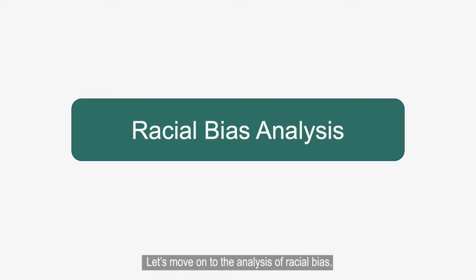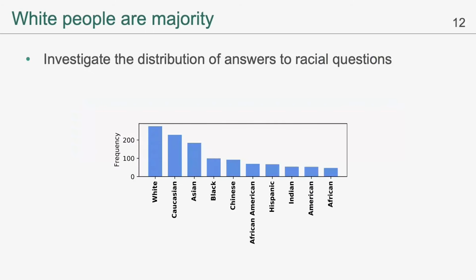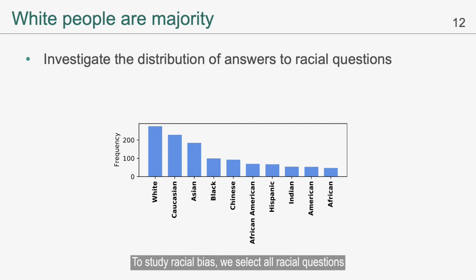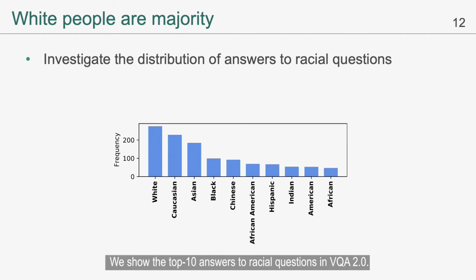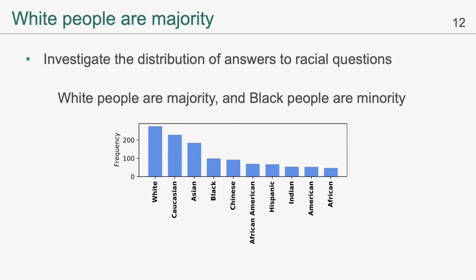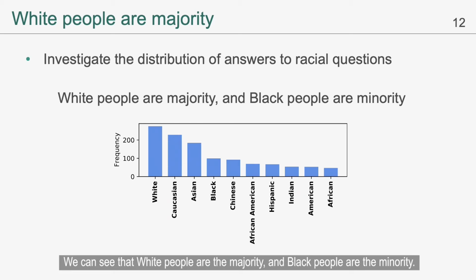Let's move on to the analysis of racial bias. To study racial bias, we select all racial questions that contain the words race or ethnicity. We show the top 10 answers to racial questions in VQA 2.0. We can see that white people are the majority and black people are the minority.